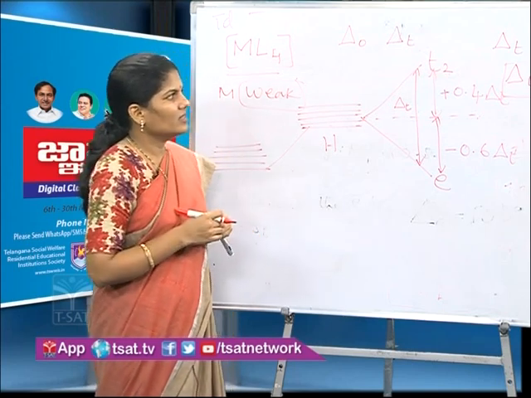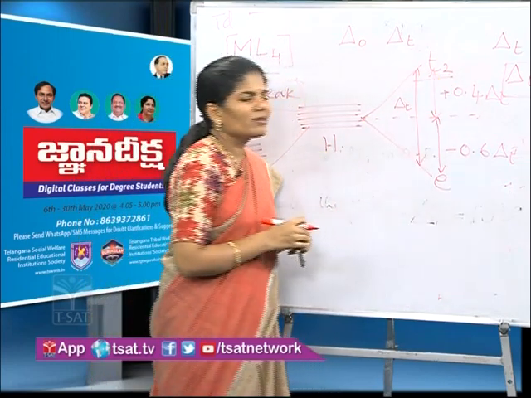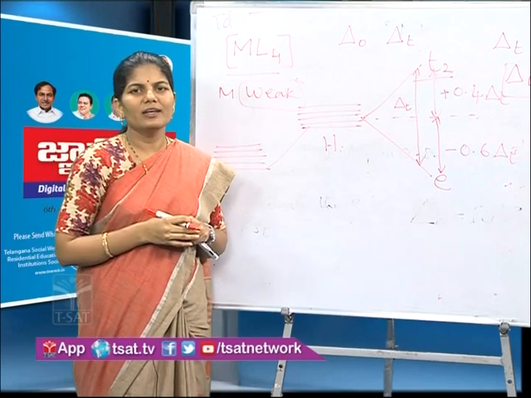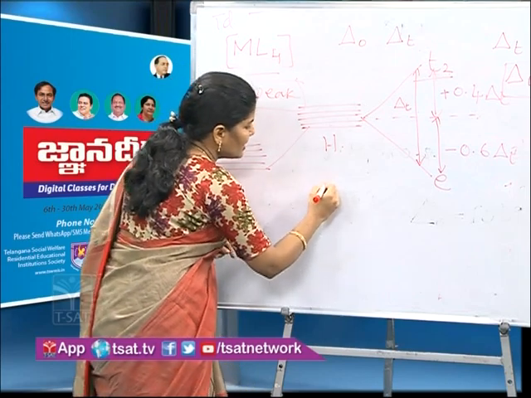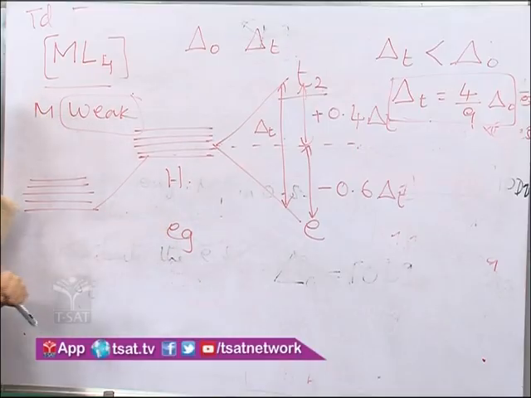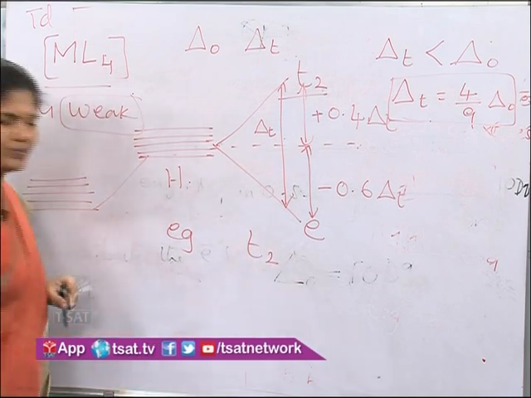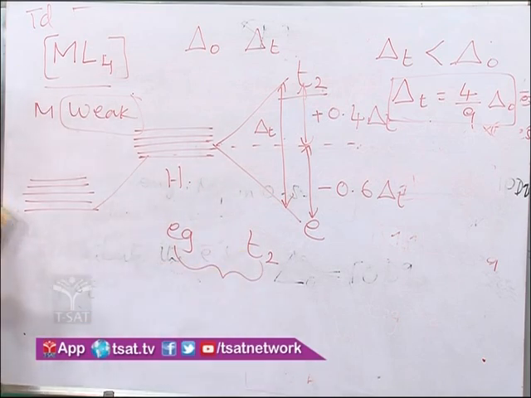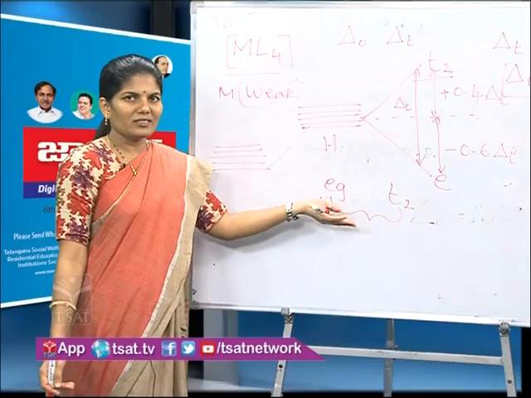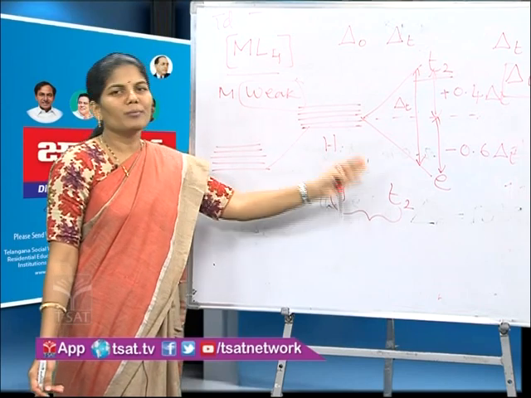And the second reason is, observe the higher energy orbital in octahedral and tetrahedral geometry. In octahedral, the higher energy level is Eg, and in tetrahedral, the higher energy level is T2. Why are these two increasing their energy? Because they experience more repulsions from the ligands, right? Because they have their lobes exactly in the path of approaching ligands.